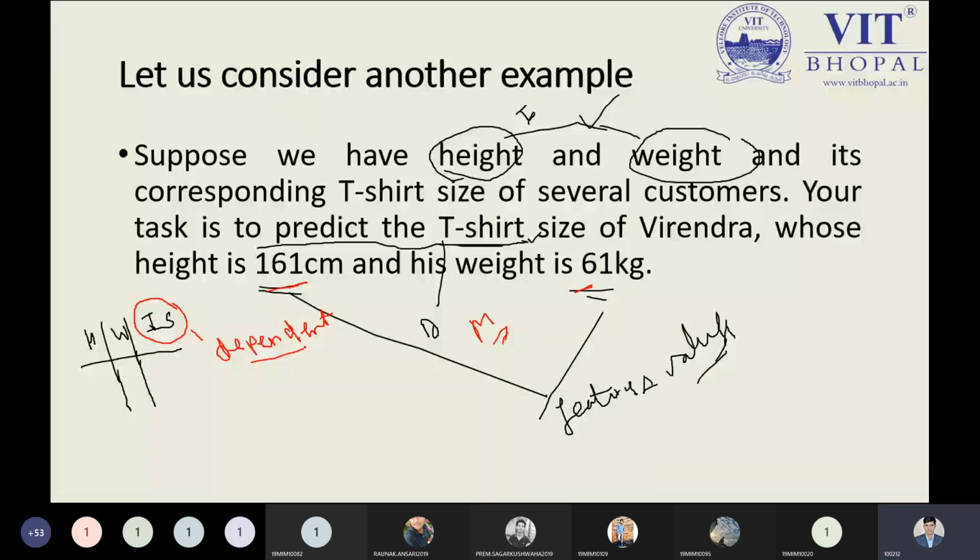So we have a customer, and the customer is trying to find the t-shirt size based on his requirement or his features. What are the features? We have various features, but we need to predict something here. The customer is looking at height and weight. So these are the 2 features: one is 161 centimeter, that is the height, and the weight is 61. These are the 2 features by which we need to predict our t-shirt size. These are also known as the independent variables, and this is the dependent variable.